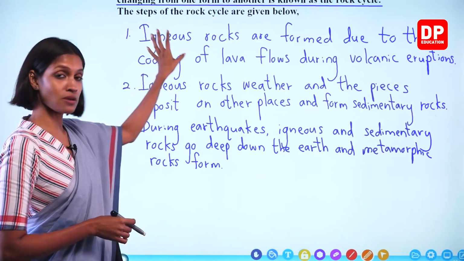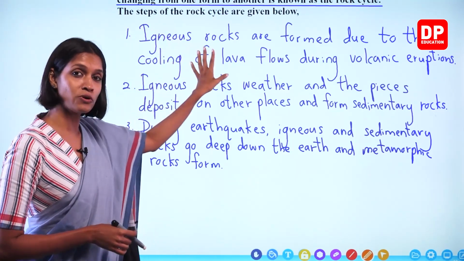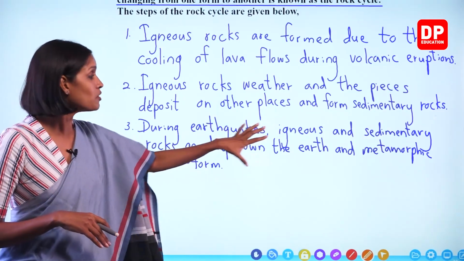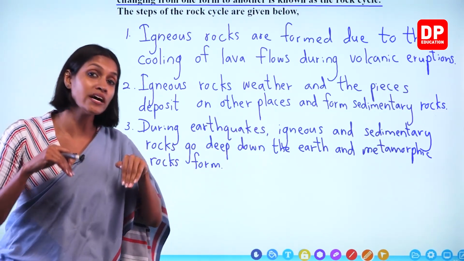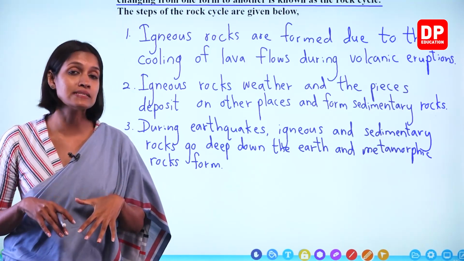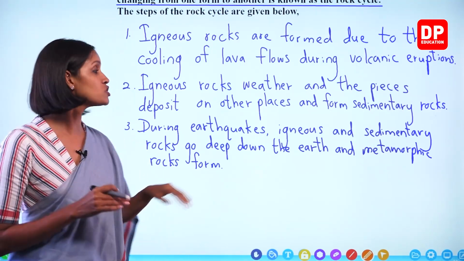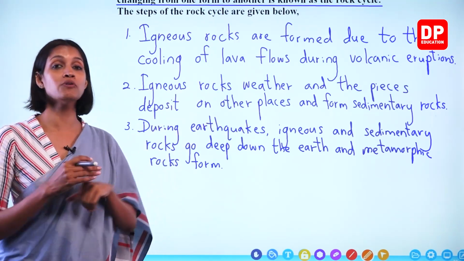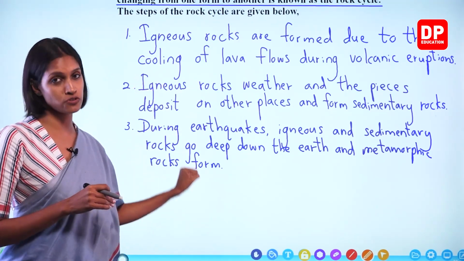In order to produce igneous rocks, you all know that lava or magma should be there. So in the inner part of the earth, some of these metamorphic rocks are subjected to high temperature and they melt. Magma is produced. Not only metamorphic rocks, sometimes sedimentary rocks that go deep down, and igneous rocks also, can do the same.